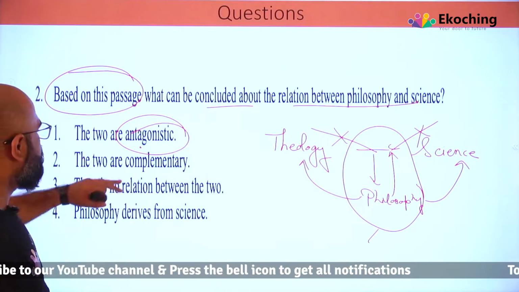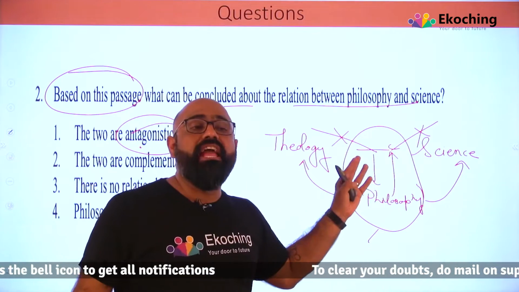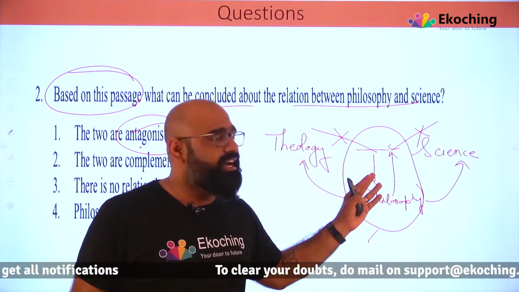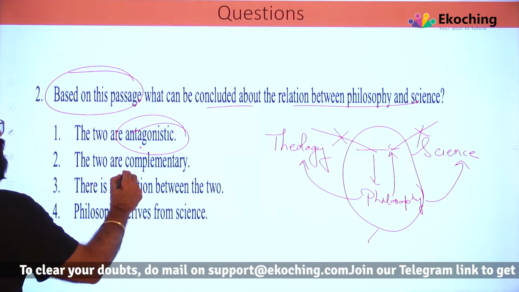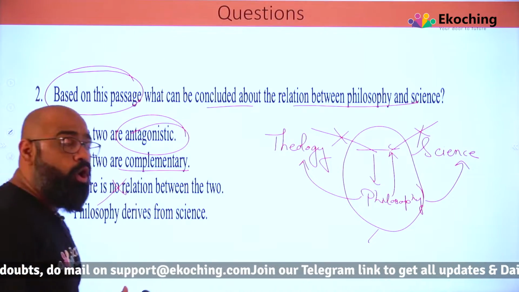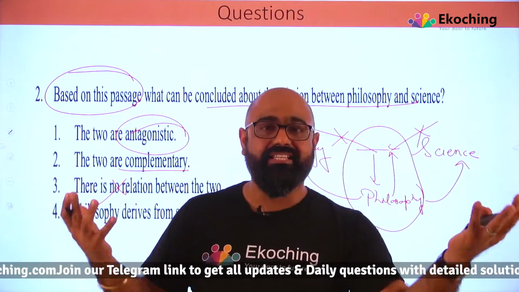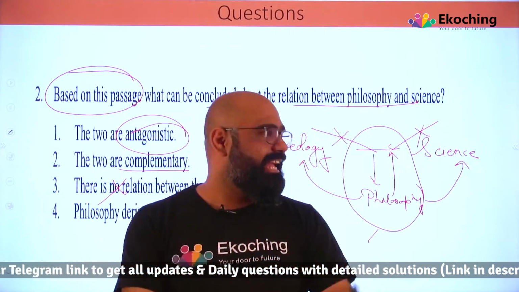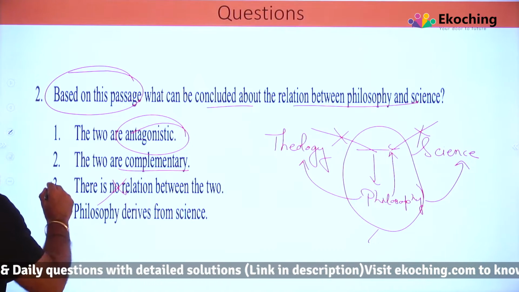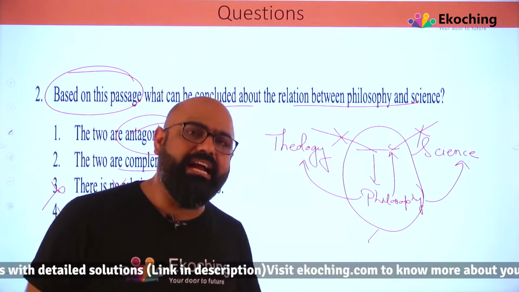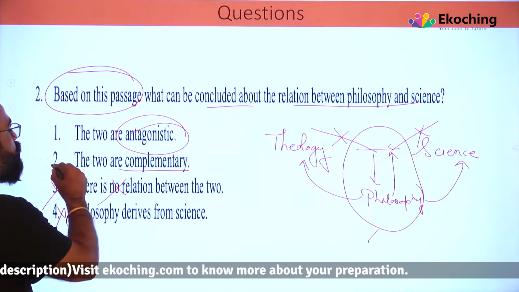That's point number one. Second, the two are complementary. The things which science can't answer, philosophy is trying to do that. Can we answer? Let's see. Okay, there is no relation. No, the author has clearly told that on one side it is this, on the other side it is this, and philosophy is trying to bridge that gap, right? Philosophy derives from science? No. Philosophy is trying to explain that gap. It's not deriving from science, it's trying to explain that gap. So I will say the two are complementary.